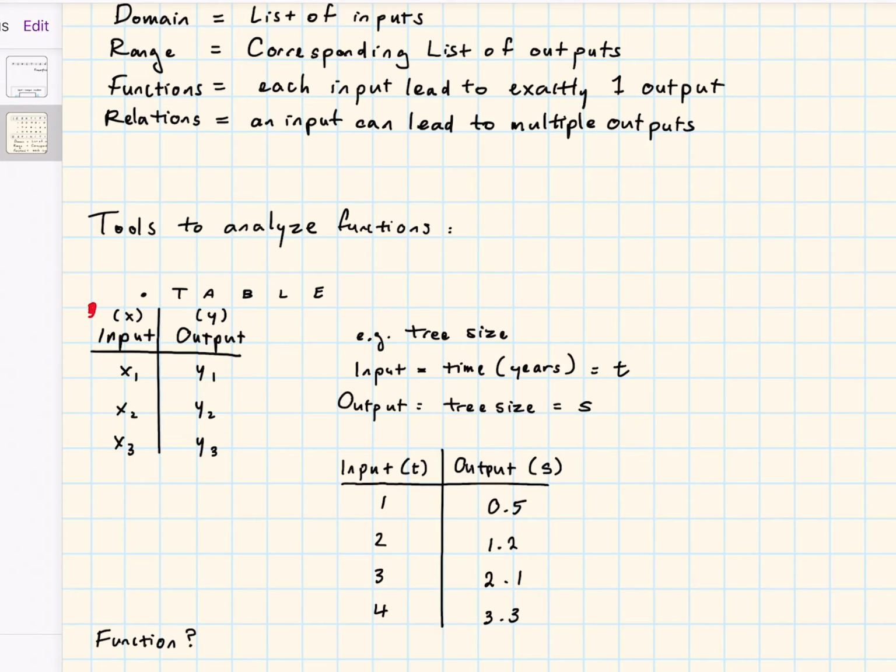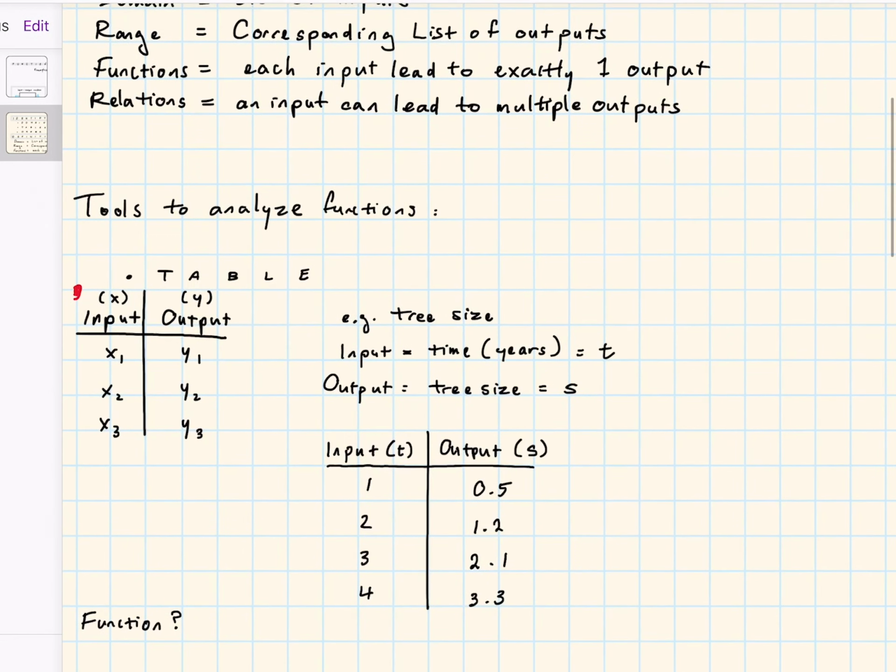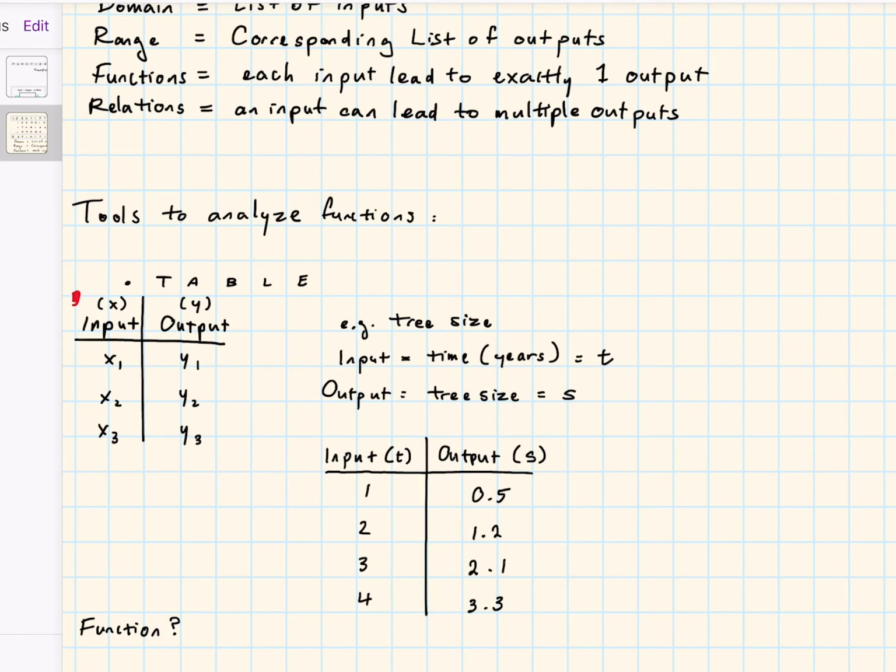Now let's put this into an example so everything makes more sense. One example included on Apex is tree size. So let's use that. For tree size, your input will be the amount of time that has passed, so maybe time in years. And your output will be the tree size after a certain amount of time. You can see how this makes sense because as time passes, a tree ages, and as a tree ages, it's probably going to grow larger. It's probably not going to stay static. But regardless, that's the situation we have here.